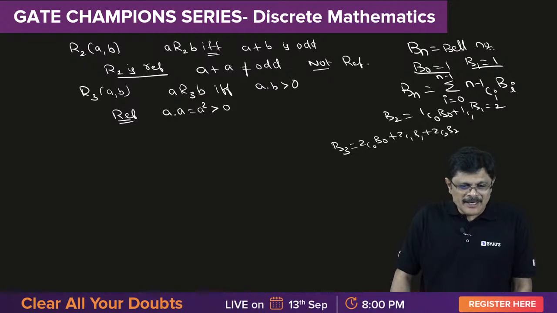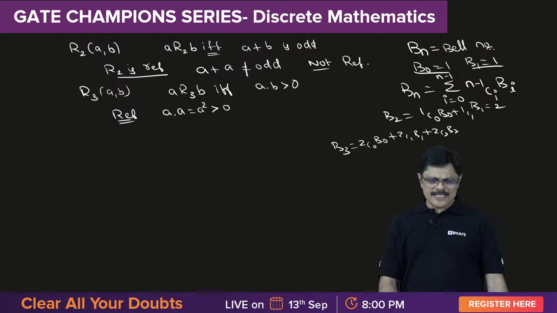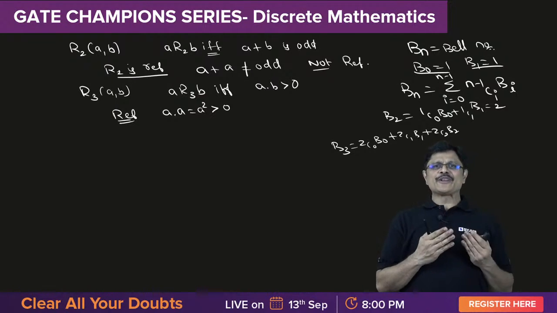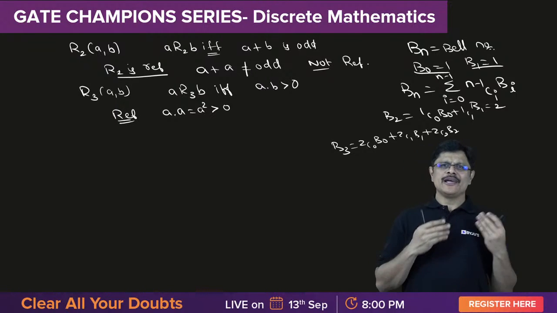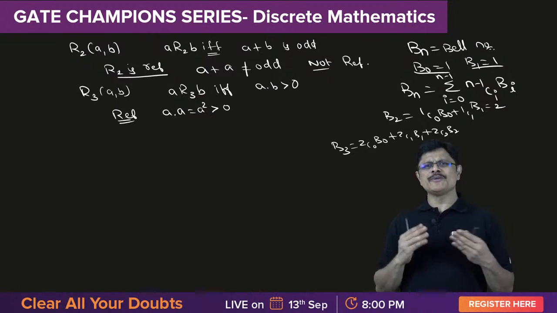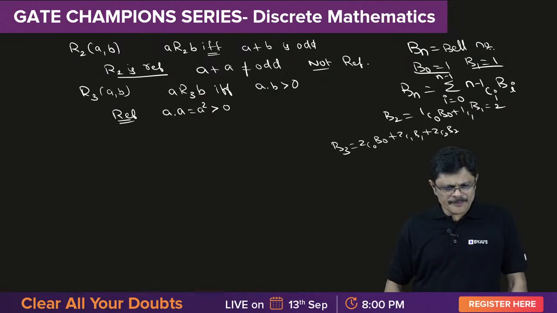someone should help me using this formula. Simple, sir. B3 means you start with 2, 2C0 B0, 2C1 B1, 2C2 B2. B4 will be 3C0 B0, 3C1 B1, 3C2 B2, 3C3 B3, like that. Not 34, no. 34 is wrong answer. Please check.